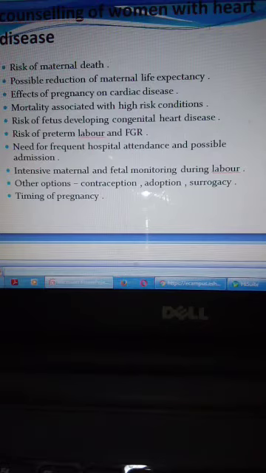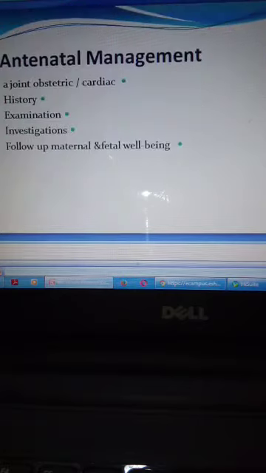Other options may be contraception, adoption, and surrogacy, and timing the pregnancy after the heart condition. What about the antenatal management? It should be at a joint obstetric and cardiac clinic. So the cardiologist should be involved in the antenatal management of this patient.